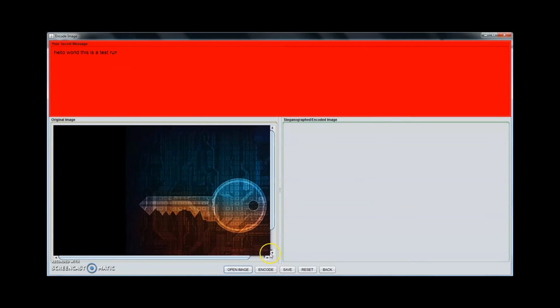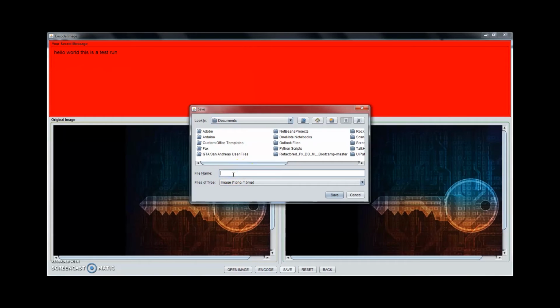For encoding this message into this picture, we will have to press this encode button right over here. After that, we can name this file anything we want, like encode1, and save this wherever we want, just like I'm saving it right over here in pictures.